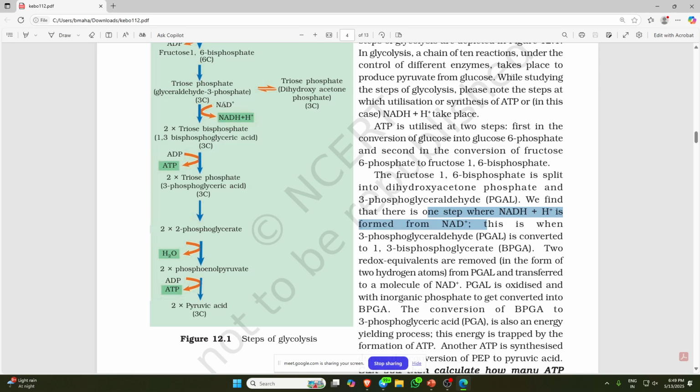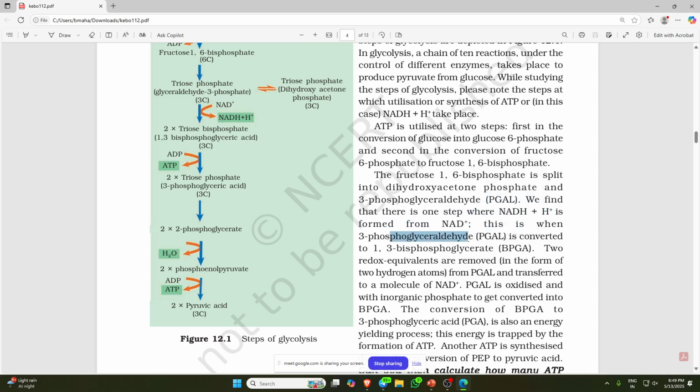Now this NAD plus will accept 2 electrons. Understood? This NAD plus will accept 2 electrons and become NADH, and one other proton will be released into the solution. That's why we find there is one step where NADH plus H plus is formed from the NAD plus.